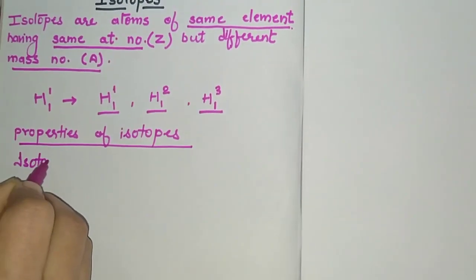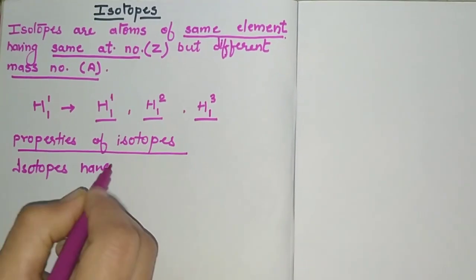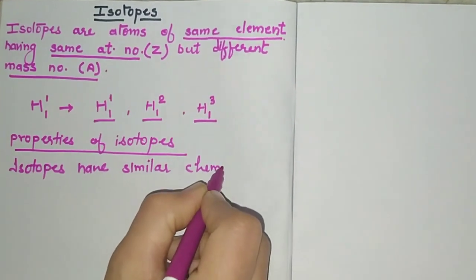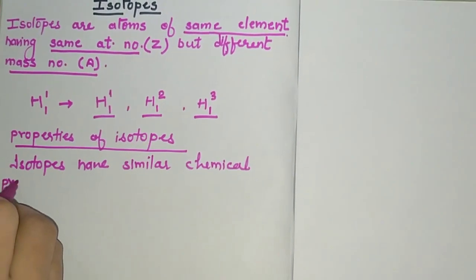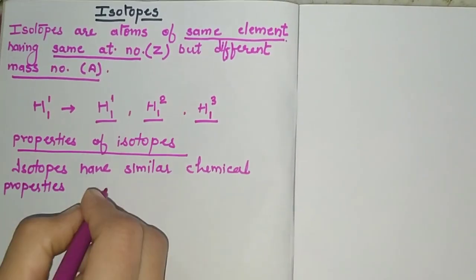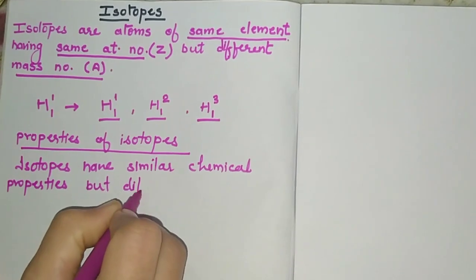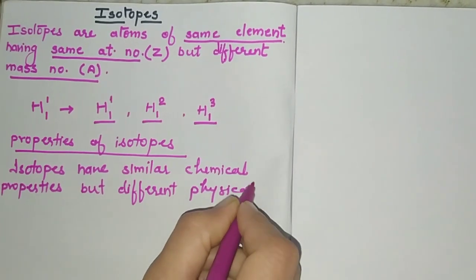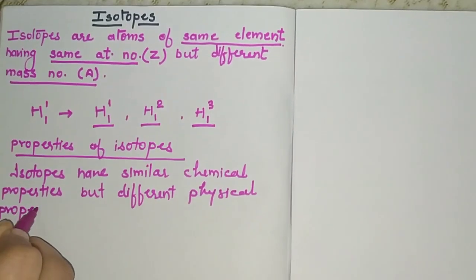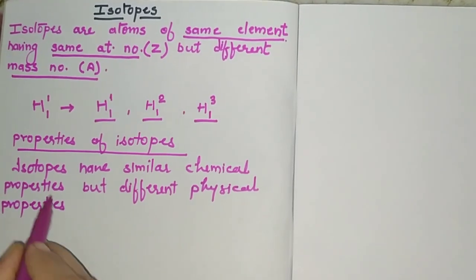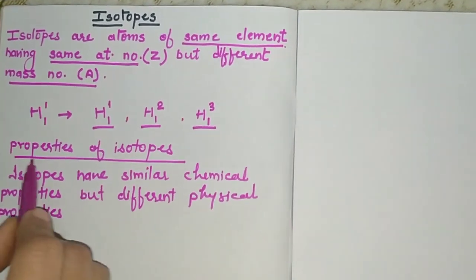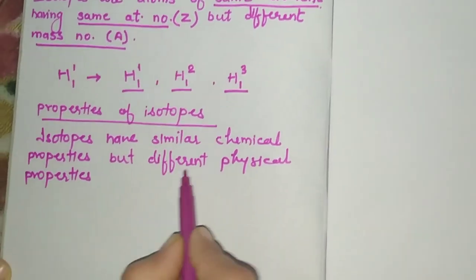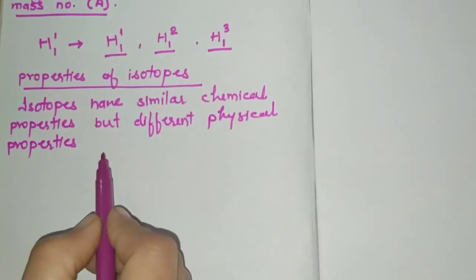Isotopes have similar chemical properties but different physical properties. Now see here, the properties of isotopes are that they have similar chemical properties but different physical properties. Why does this occur?